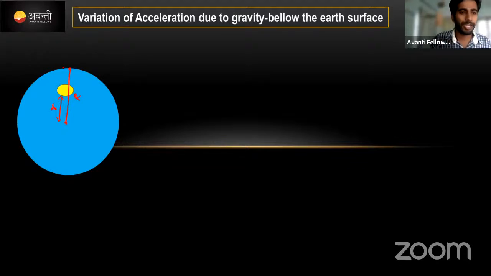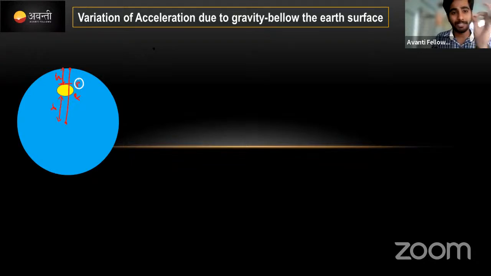Yes, correct. Okay, and then from the surface down, we are coming down. No, this is called the height. Suppose, guys, we are at a height h from the surface, inside the earth. Here is my point. Now I want to know what will be the acceleration due to gravity at this point. This is the question, and it will be very simple.